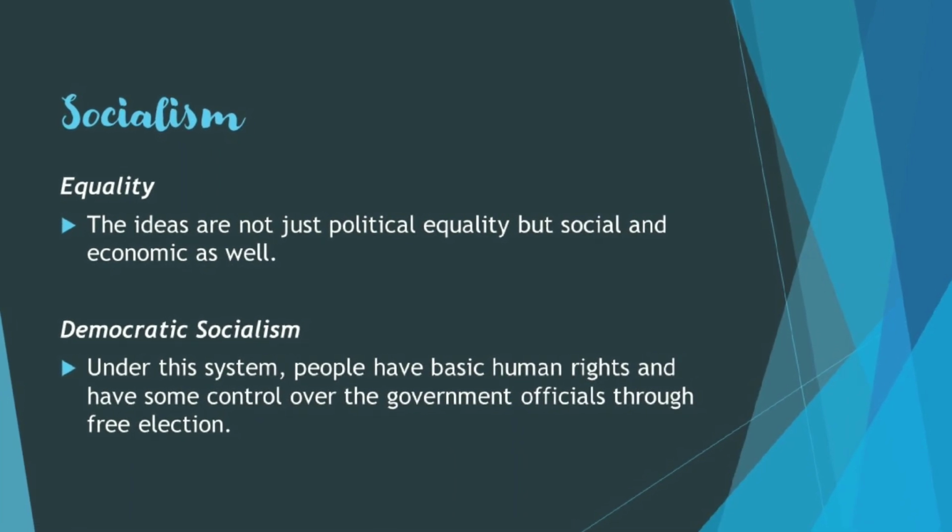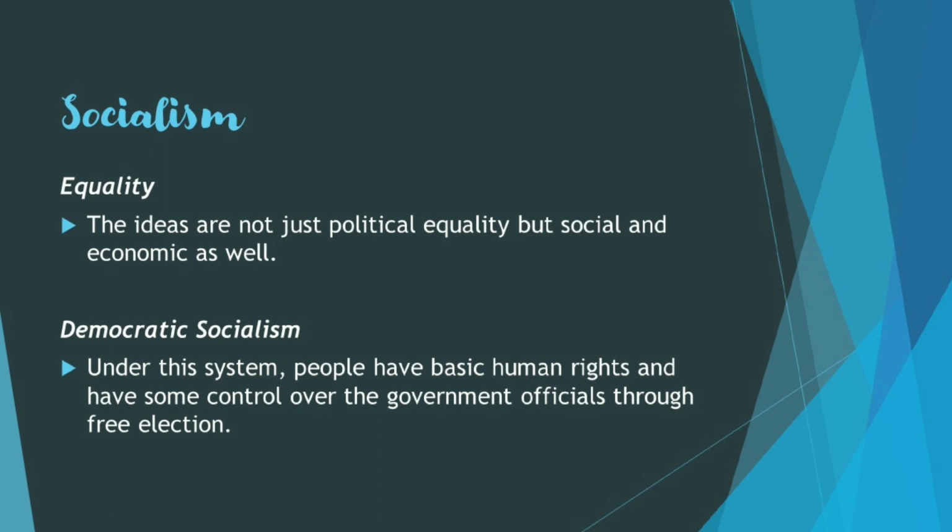Socialists favor a more equal distribution of wealth and income within society. This is in sharp contrast to liberals and, to some extent, conservatives, who favor equality of opportunity. The ideas are not just political equality but also social and economic as well.